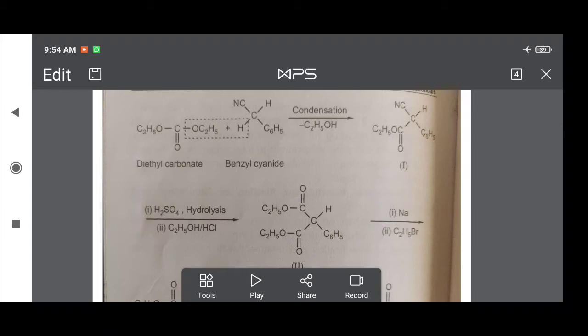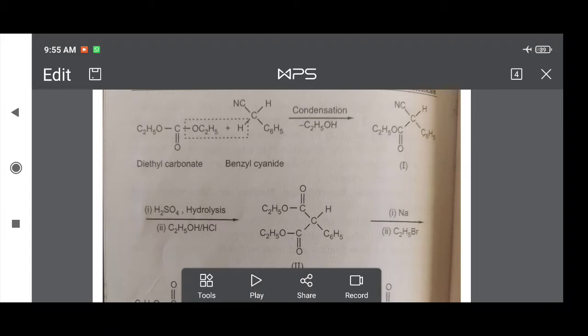Then first we see the synthesis of phenobarbital. It is a CNS drug and used as a hypnotic. The starting material for synthesizing phenobarbital is diethyl carbonate.